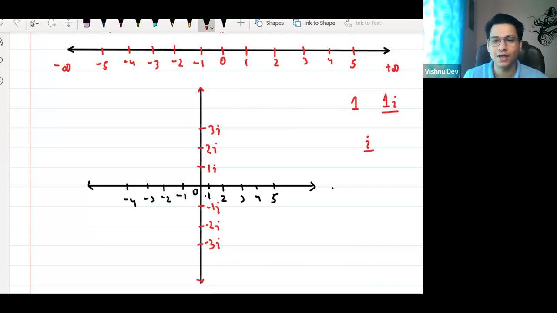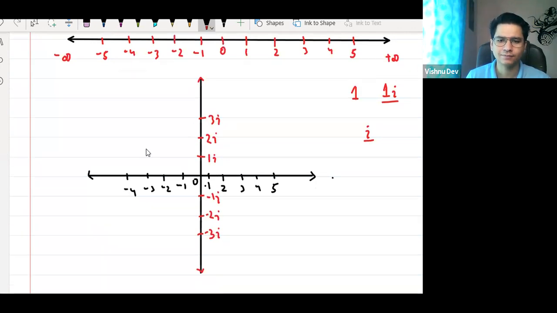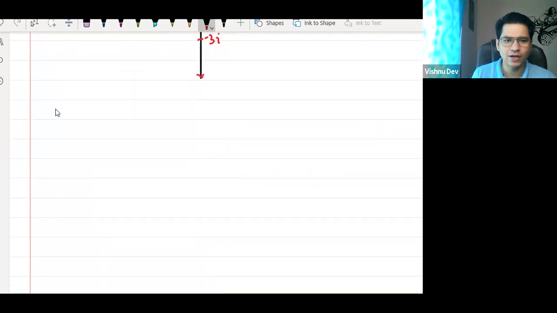Karthik, there are many uses of imaginary numbers. We will discuss it later, not now. For now, we are skipping imaginary numbers, because we have to learn real numbers first, part by part. Then let's talk about rational numbers. Many people were asking, sir, what is this rational number? So let us talk about rational numbers first.